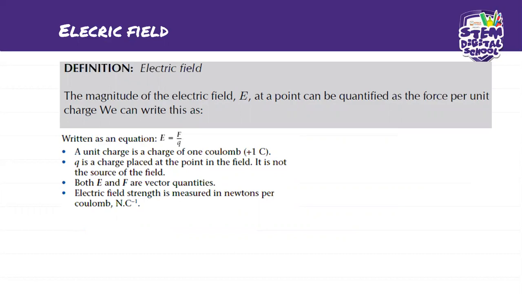So that's why I brought it back here. So what is the definition of electric field? The magnitude of the electric field E at a point can be quantified as the force per unit charge. So the electric field is a force.